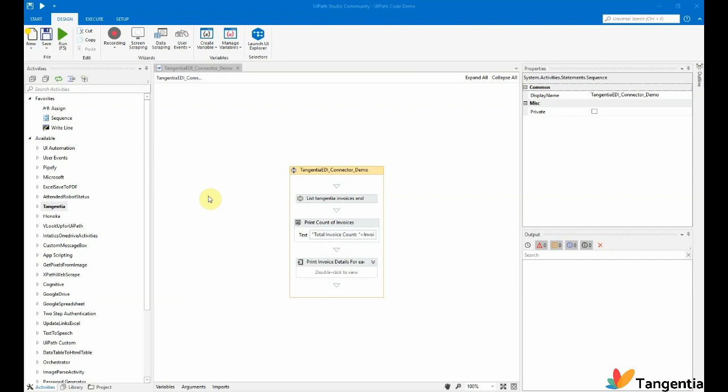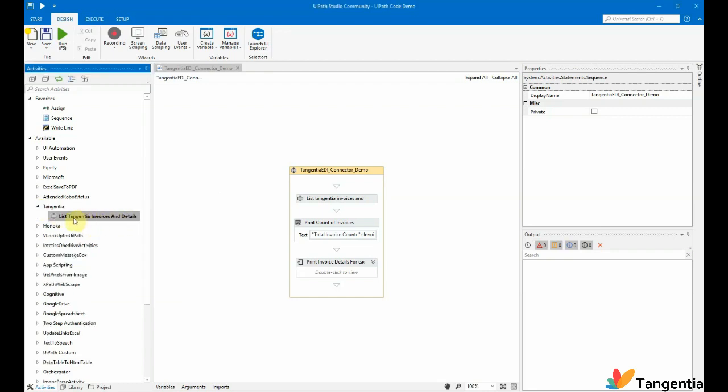As mentioned earlier, this reusable component can connect to the EDI Gateway and extract the details within the invoices. So here we are inside the UiPath Studio. We have our custom connector under the Tangentia folder, the List Tangentia Invoices and Details.